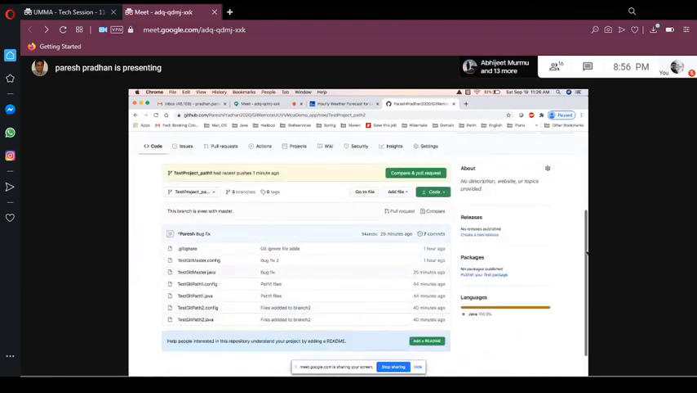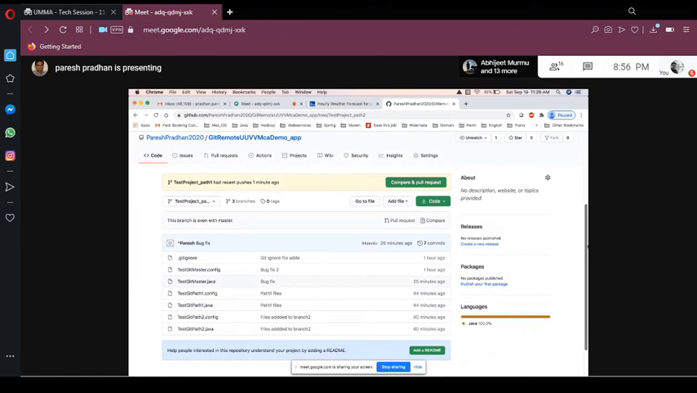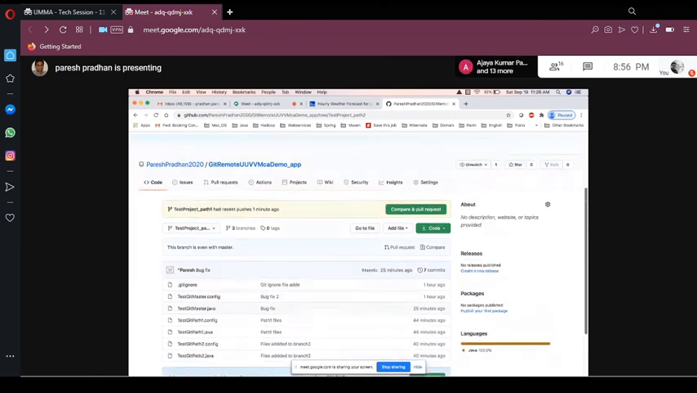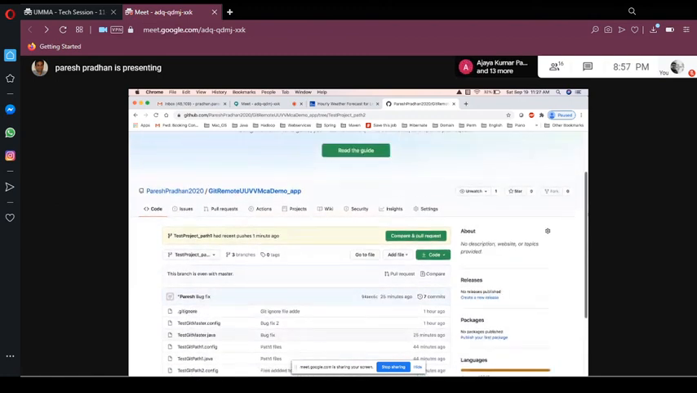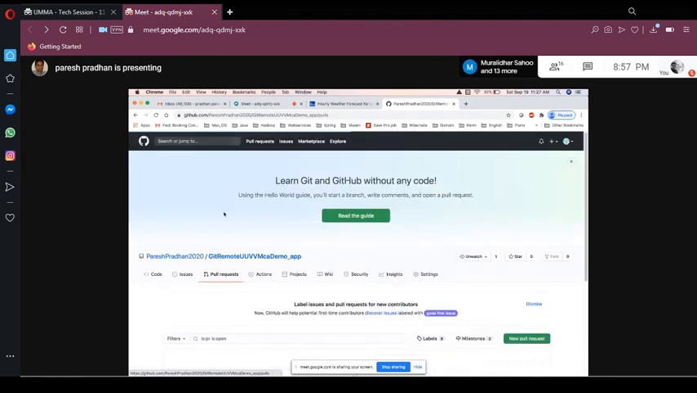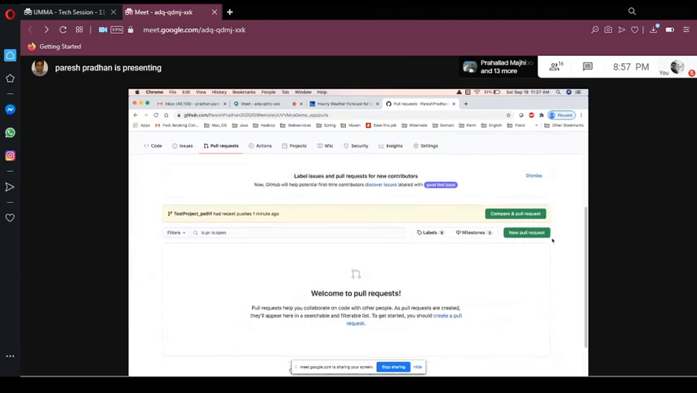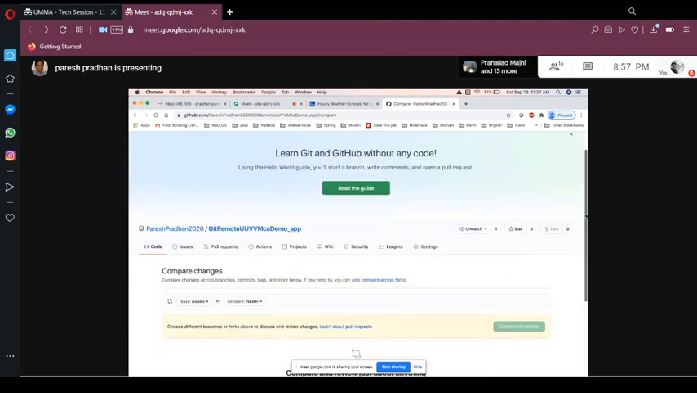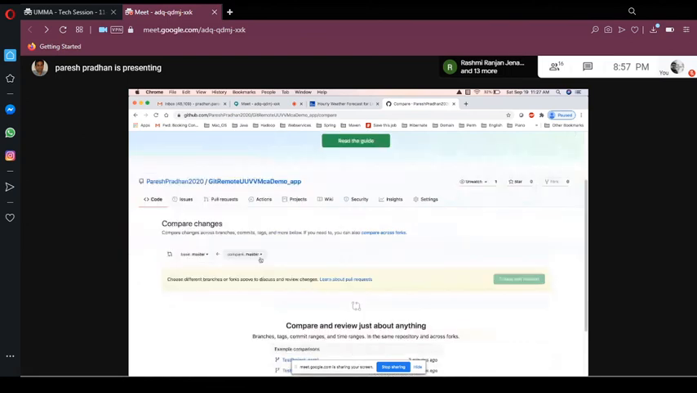So how to merge? You can do a merge from the remote repository as well as your local repository. I already showed you how to do it in the command from local, but let's do a merge from the remote repository. How to do that? You need to click on this pull request. What we are trying to do is create a new pull request. Here on the left hand side, from where to where you want to merge.